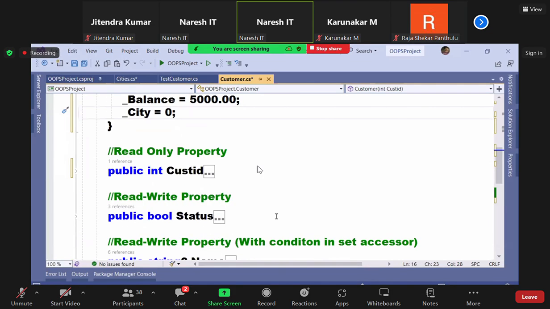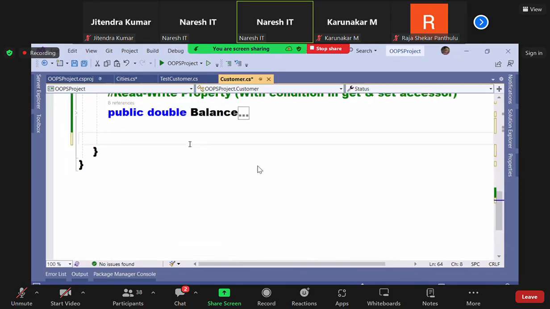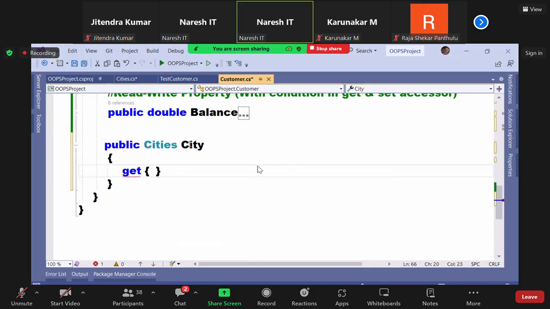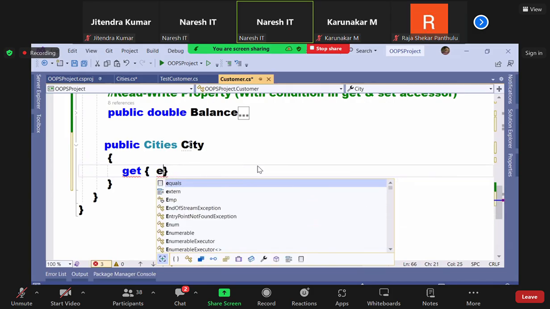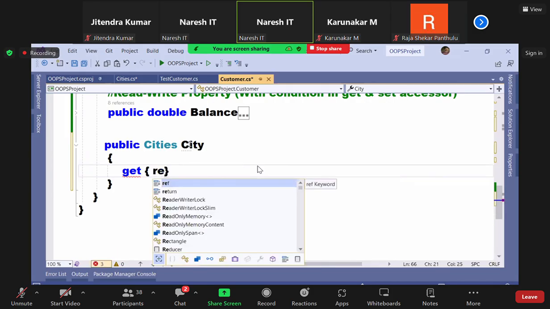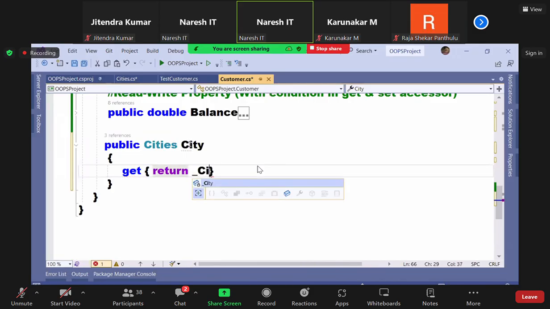Okay, now third step. Let me define a property. Public cities city, get return underscore city.